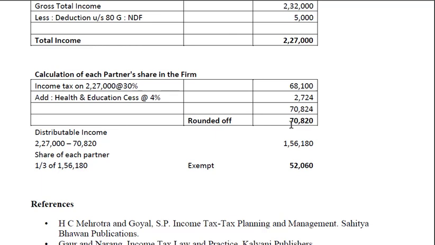So we get 70,824, which is rounded up to 70,820. Now distributable income from 2,27,000, 70,820, which is the tax liability. If you deduct, it comes to 1,56,180, which is divided equally among the three partners, and this is exempt under section 10 subsection 2A. So partners share 52,060 is exempt from tax.